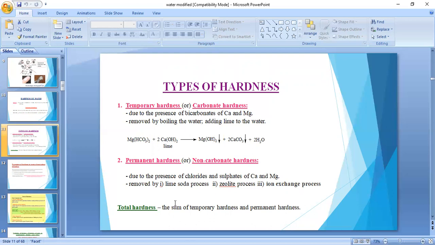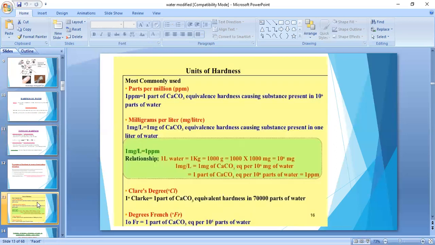And how can we calculate the total hardness in any water sample? When we combine both temporary and permanent hardness, the sum of temporary and permanent hardness gives the total hardness of water. So this is nothing but the types of hardness.